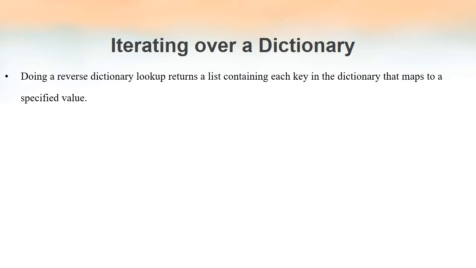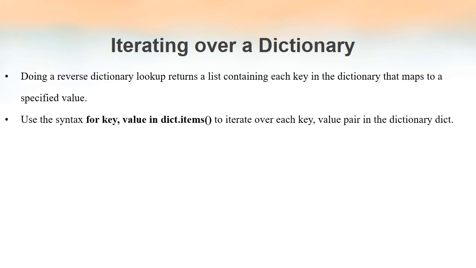And for that we have to use the for loop, that is, for key, value in the dictionary name dot items method. That is, we access the dictionary by using the items method. The items method returns a view of the dictionary object, and the returned result is a list of tuples. In each tuple there will be two values, the key and its value. Since each tuple has two values, we need two variables.